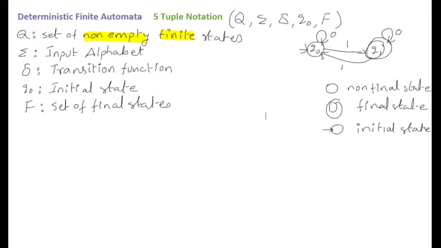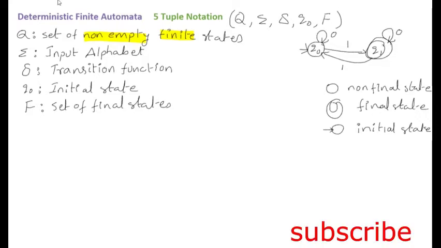In the given DFA, Q0 and Q1 are the two states and these arrows represent the transitions, and on each transition some input symbols are specified. Q0 is surrounded with a single circle and Q1 is surrounded with two concentric circles. Any state surrounded with a single circle is called a non-final state, and any state surrounded with two concentric circles is called a final state. And if you observe here, Q0 has an incoming arrow from the space towards it. Such a state is called an initial state.